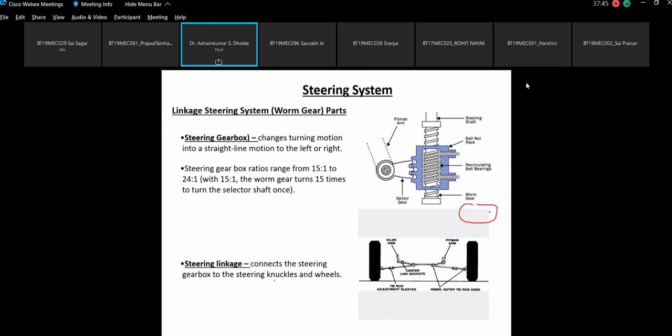Okay, knuckles and wheels. Please understand that our ultimate aim is to transmit the rotary motion of the steering wheel into the turning motion of the wheel. So how do you achieve it? There are different ways of achieving it. But whatever we do, there has to be some scientific basis. That means when you turn the steering wheel, the front wheels should turn through a certain angle. Is it required that they should turn by the same angle?